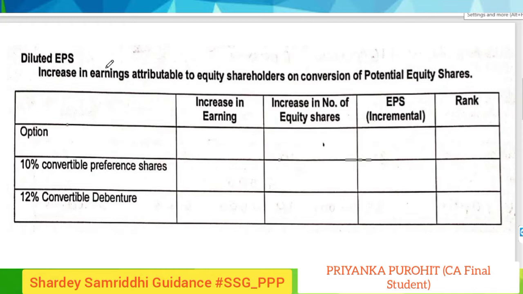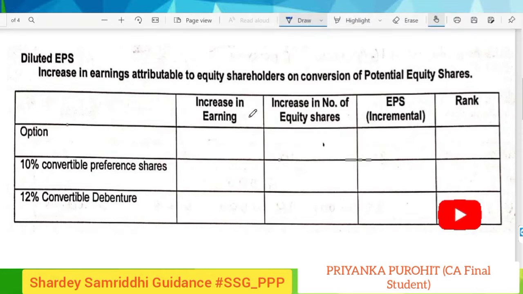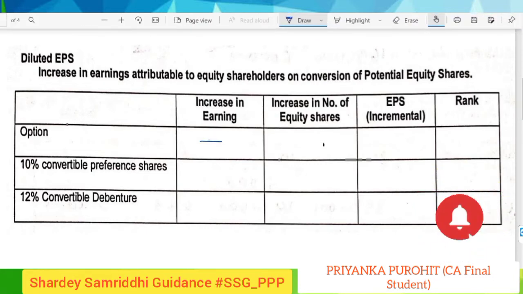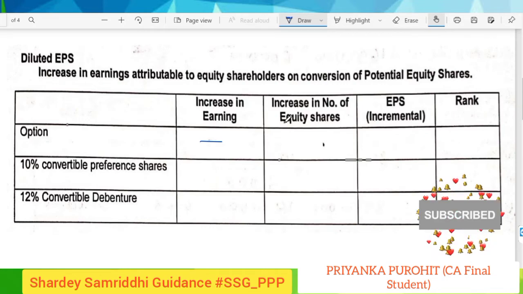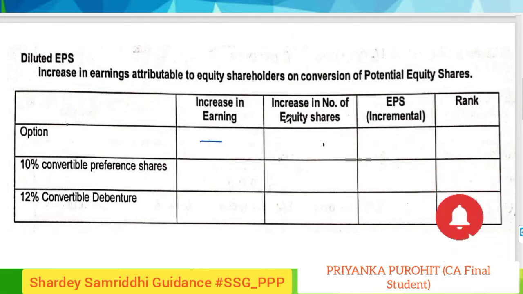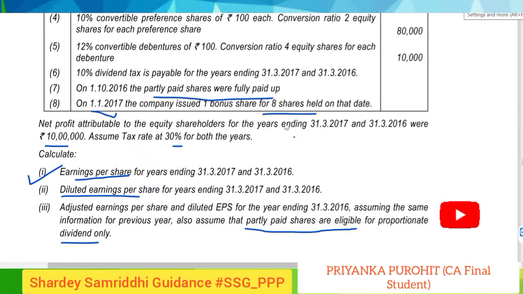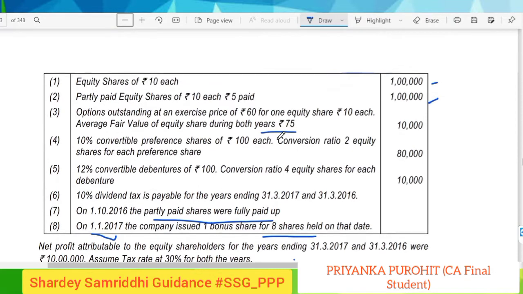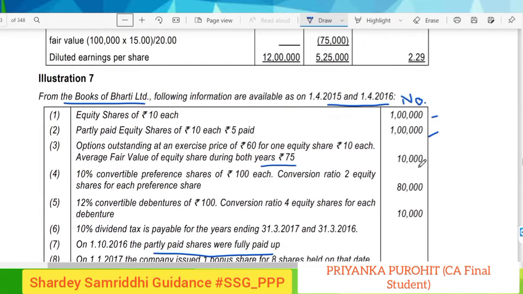As you know, for options, will there be any increase in the earnings? No. So the increase in case of options will be nil. But in case of equity shares, the number of shares will surely increase. So let us look into the question. For options, 10,000 shares are to be issued, but the exercise price will be 60, whereas the fair value is 75.